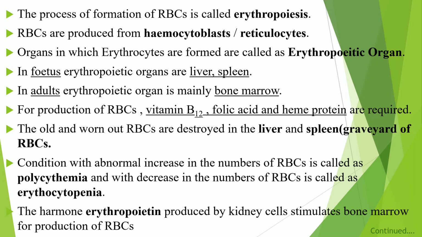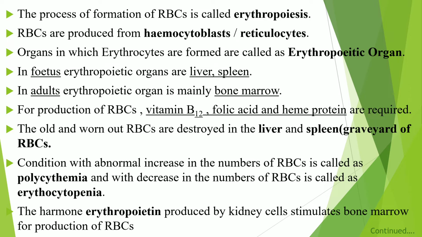Now see the RBC, they are produced inside the body, and that process of formation of RBC we call erythropoiesis. These RBC are produced from hemocytoblast or reticulocytoblast. The organs in which RBC are produced, we commonly call erythropoietic organs.